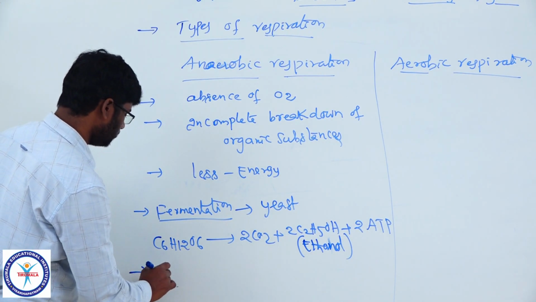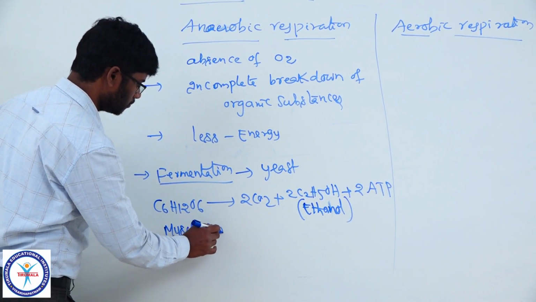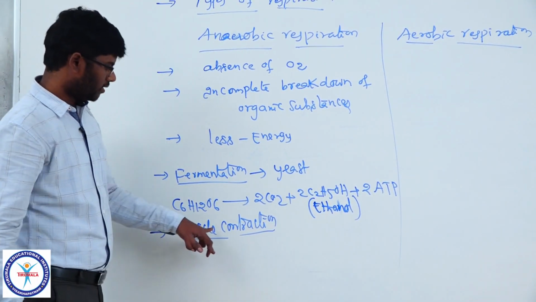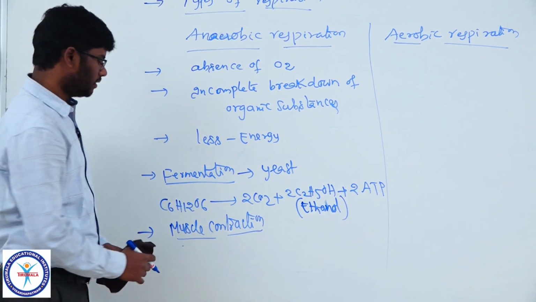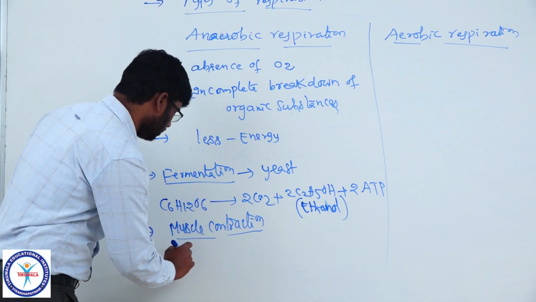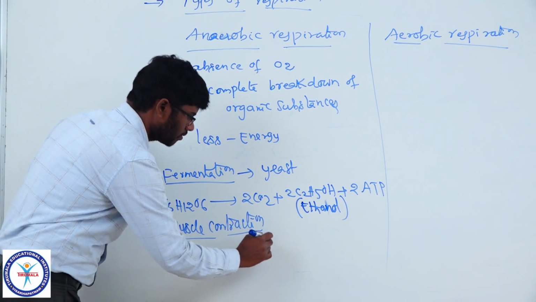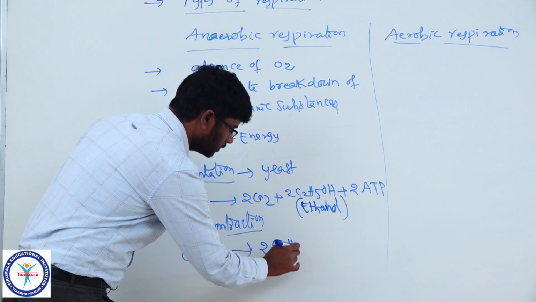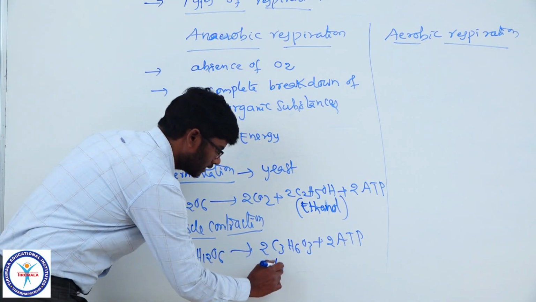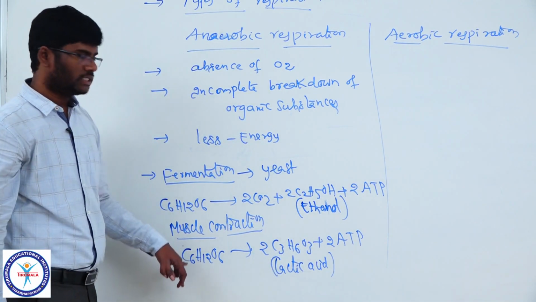Then come to anaerobic respiration in muscle contraction. During vigorous muscle contraction, when sufficient oxygen is not available, the muscle cells undergo anaerobic respiration. At the end of anaerobic respiration, lactic acid is produced. Lactic acid, 2C3H6O3 plus 2 ATPs. Lactic acid is generated during anaerobic respiration of muscle cells.